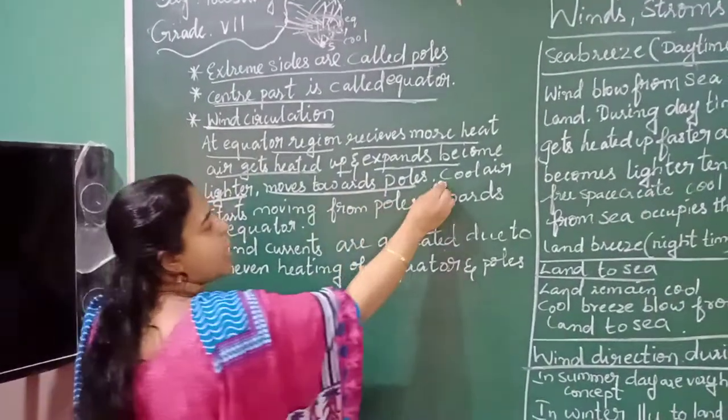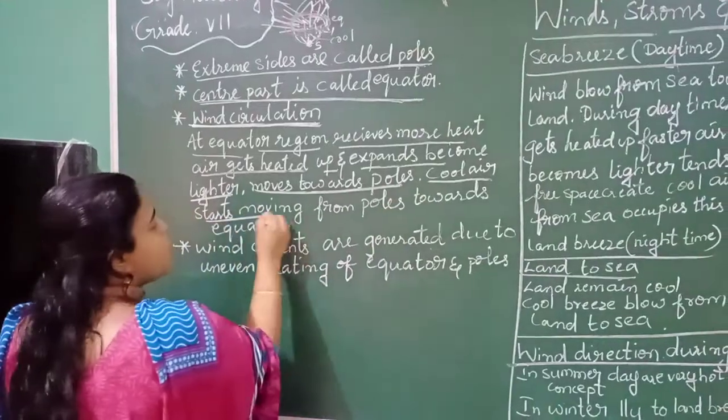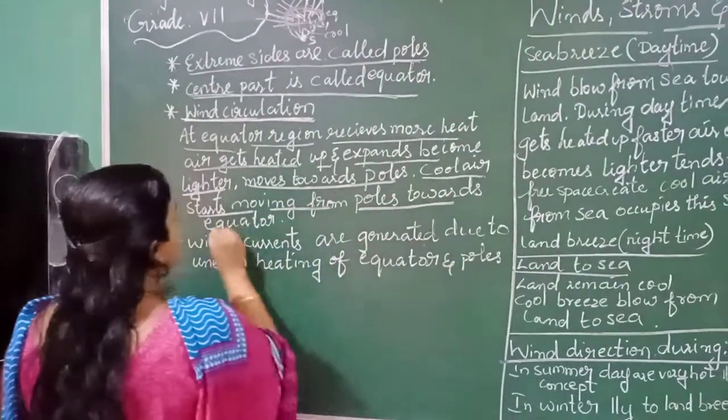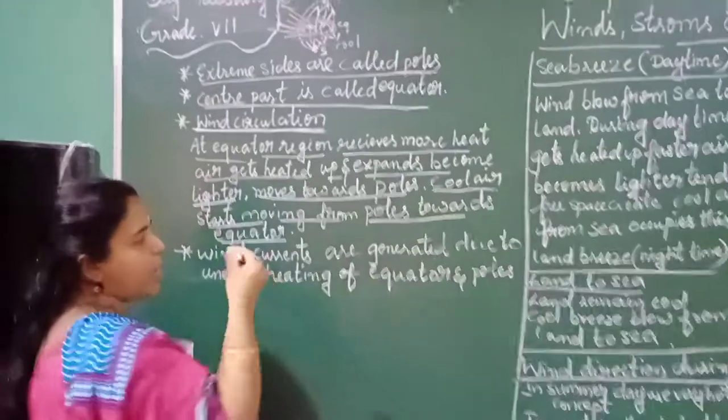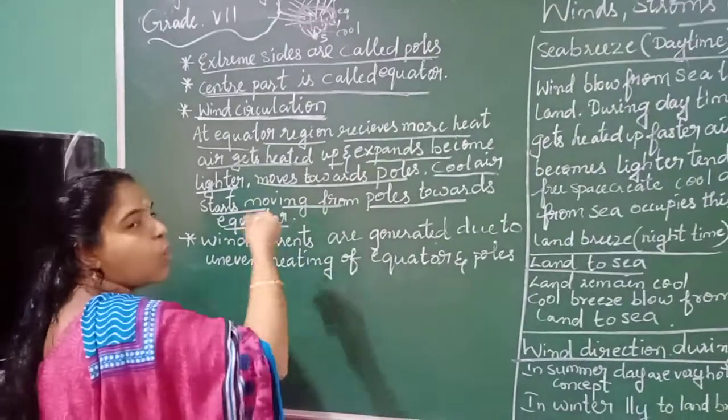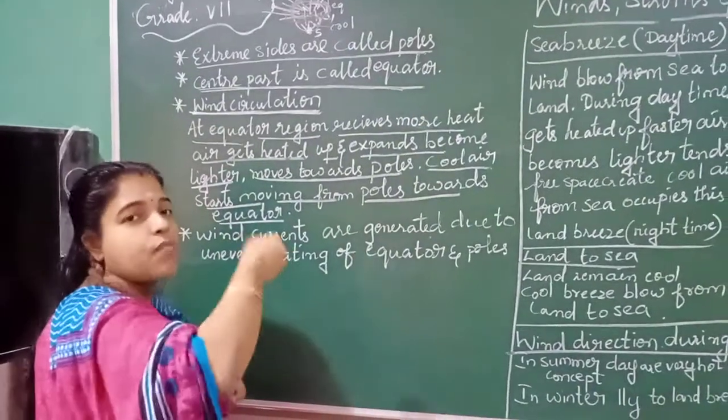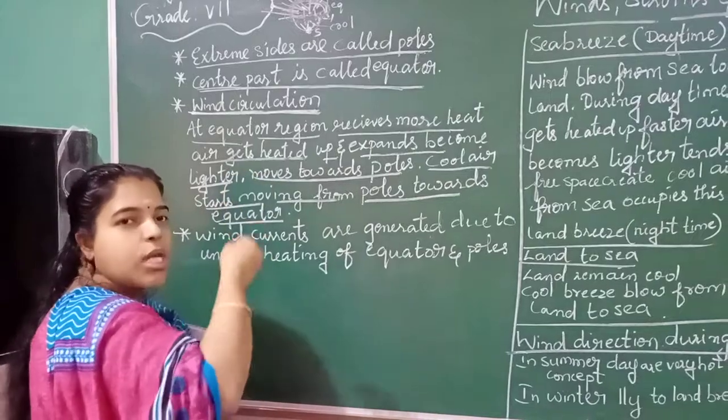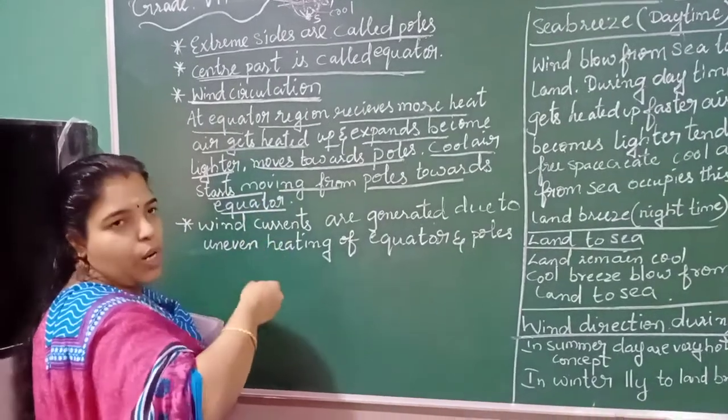The cool air starts moving from the poles towards the equator, and the cool air will occupy the space of the equator.